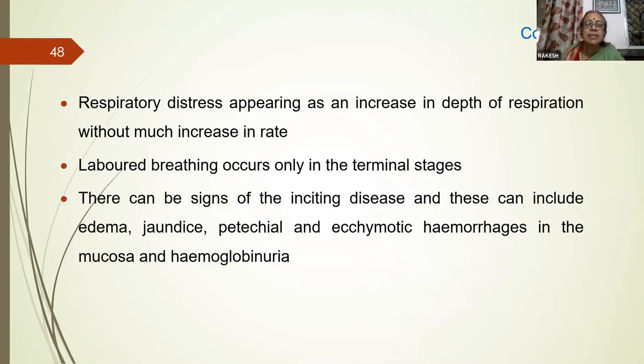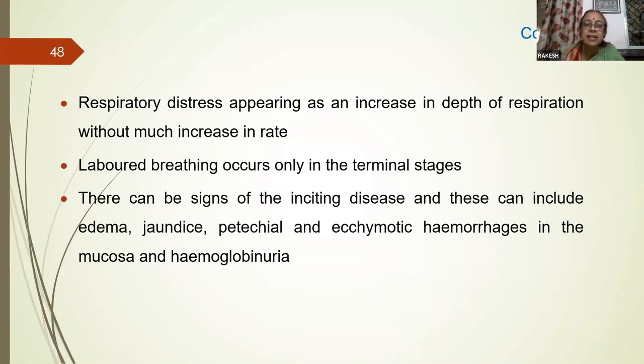Respiratory distress appears as an increase in the depth of respiration without much increase in the rate. Labored breathing occurs in the terminal stages. When the anemia is severe, in the terminal stages, we can see dyspnea.